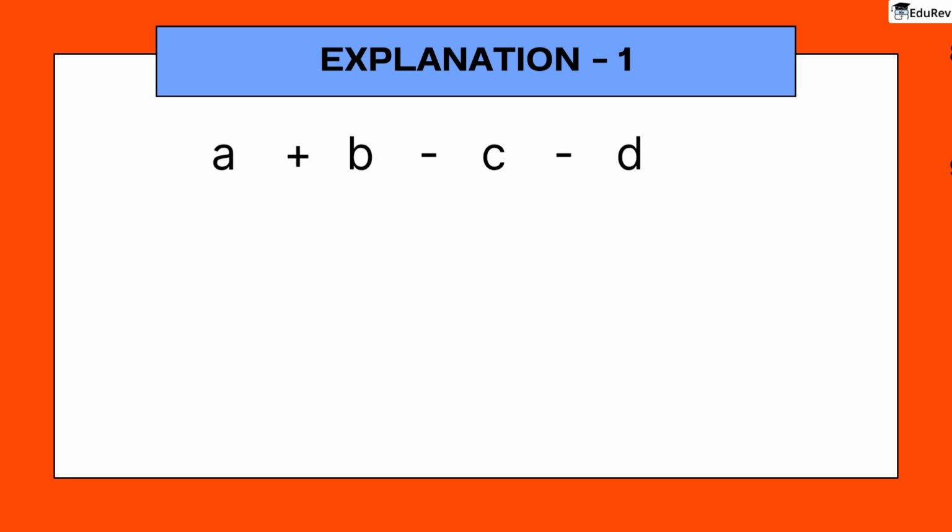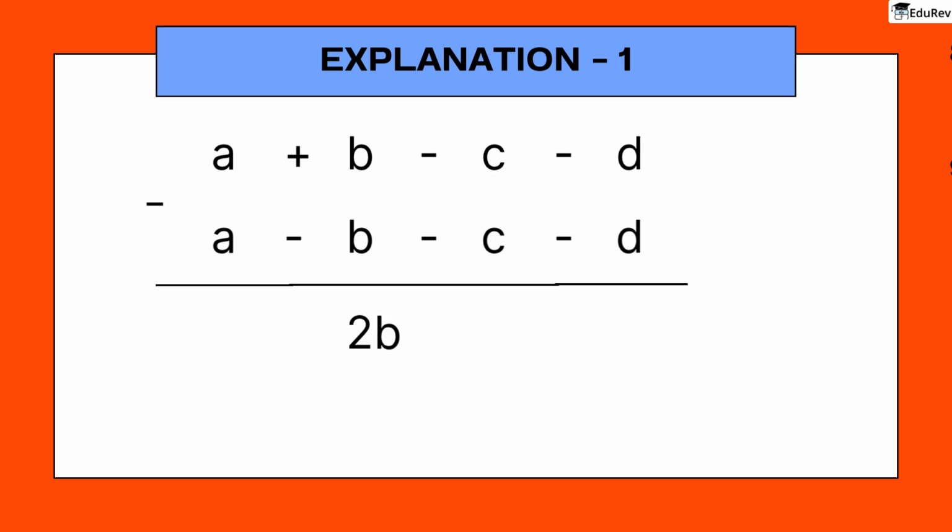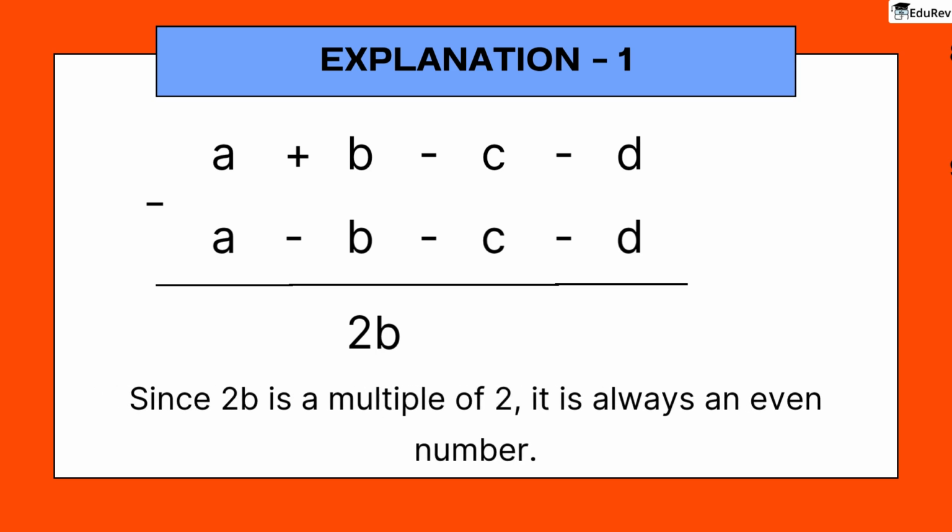For example, let's change the plus B to a minus B. Our new expression is A minus B minus C minus D. What is the difference between the first expression and the second one? It is A plus B minus C minus D minus (A minus B minus C minus D), which simplifies to 2B. Since 2B is a multiple of 2, it is always an even number.